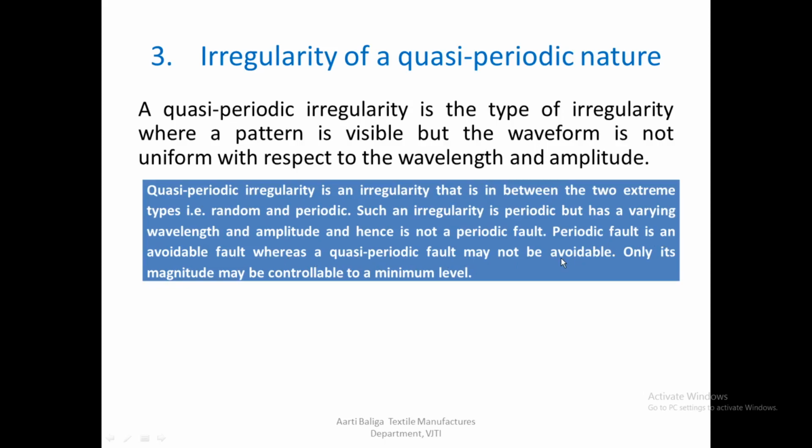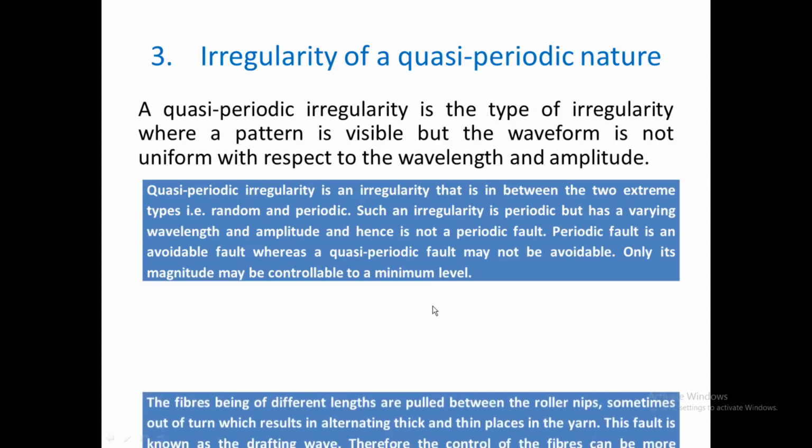So the difference between periodic and quasi-periodic is that with quasi-periodic, it is possible that you may not be able to really remove or take care of that fault, whereas a periodic fault you can correct. In the case of quasi-periodic, maybe only the magnitude you can control to a minimum level, but you cannot really eliminate it entirely.